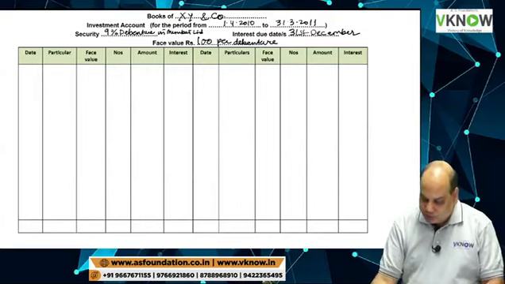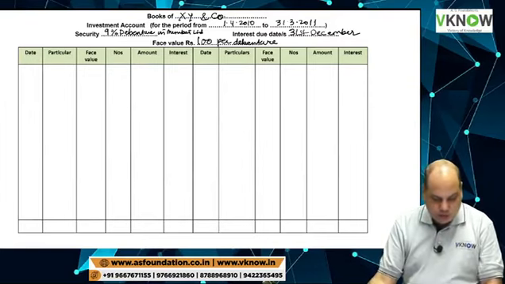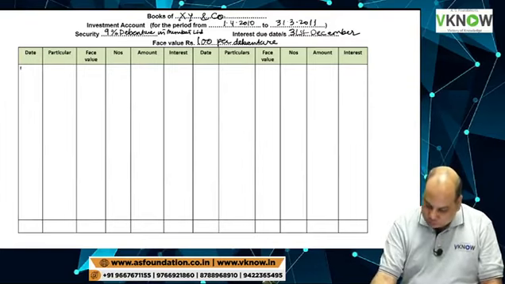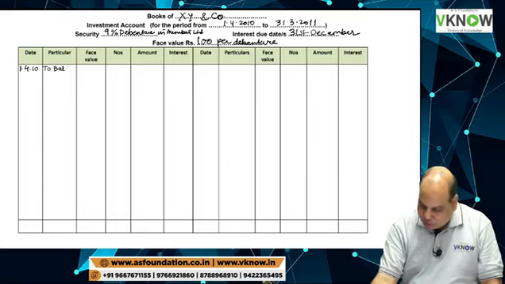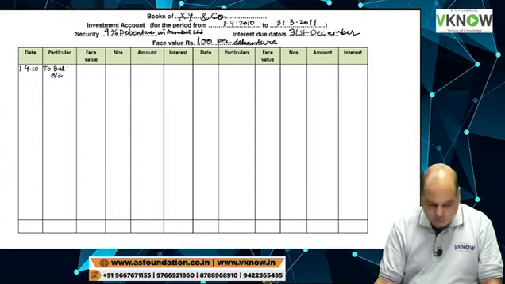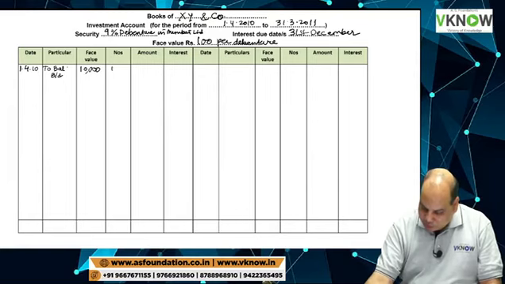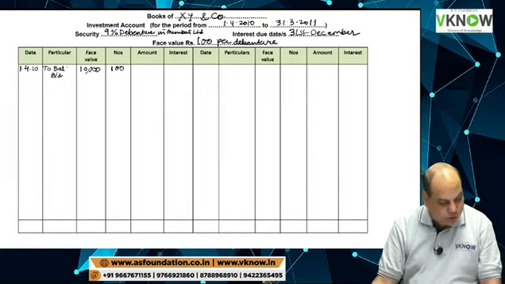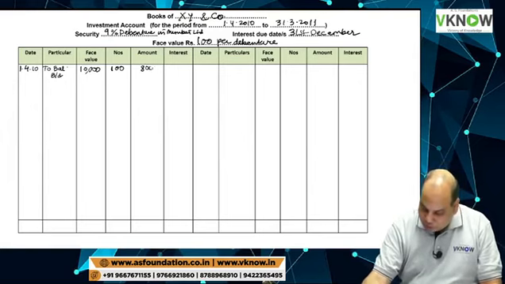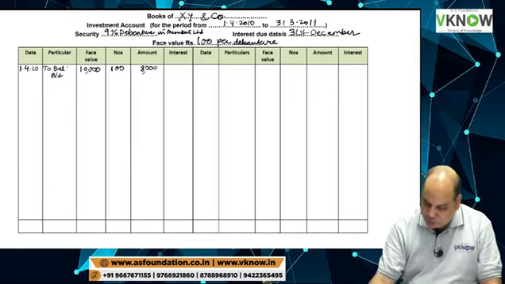First, we will write down date, opening date, 1st April 2010, to balance brought down. Question is in front of you. Face value is 10,000, quantity 100, and amount will be cost or fair value, whichever is lower. So cost 8,000 is lower.